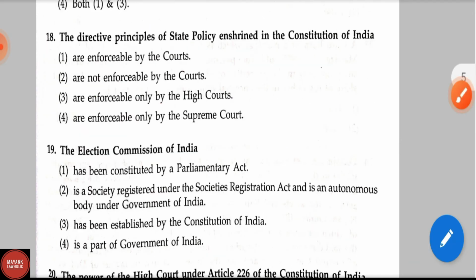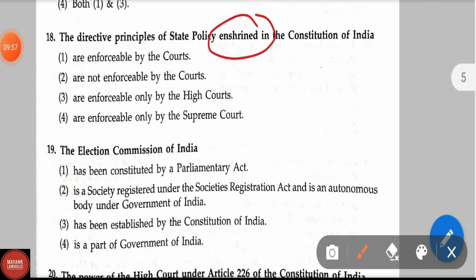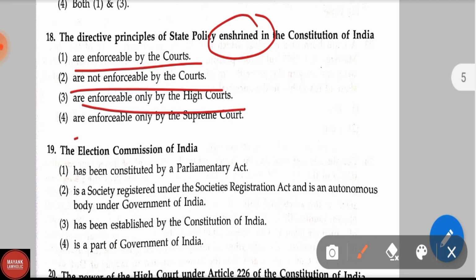Question number 18. The directive principles of state policy enshrined in the Constitution of India are enforceable by the courts, are not enforceable by the courts, are enforceable only by the high courts, are enforceable only by the Supreme Court. Correct answer is option second, are not enforceable by the courts.